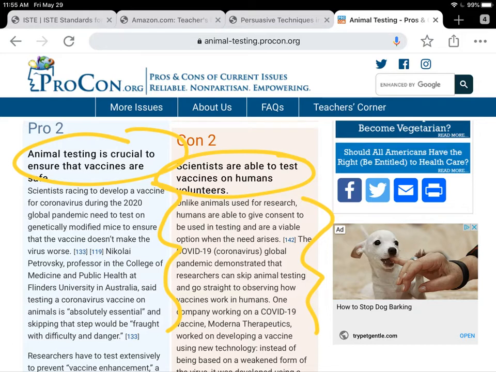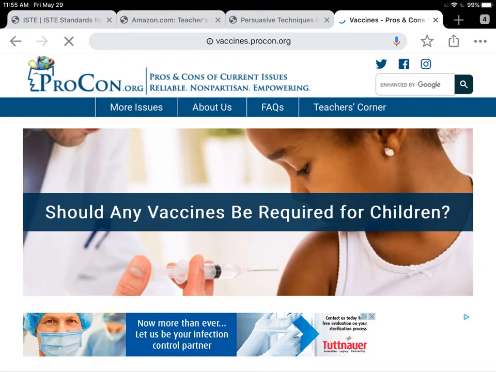Use your evaluating skills to choose the best reasons listed and then the most powerful, strongest pieces of evidence that support those reasons. Just to show you that the website organization is similar no matter what topic you choose, this is the question that you would end up seeing if you choose the topic about vaccinations. So, should any vaccines be required for children?